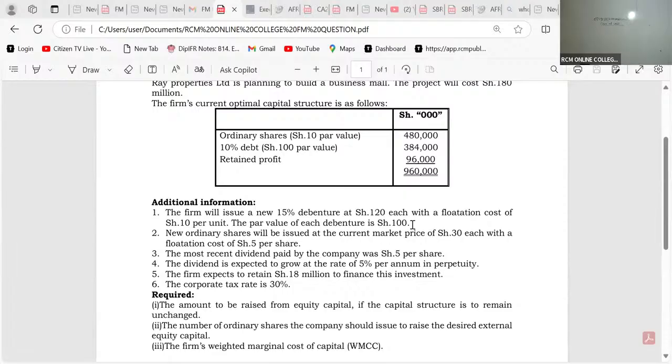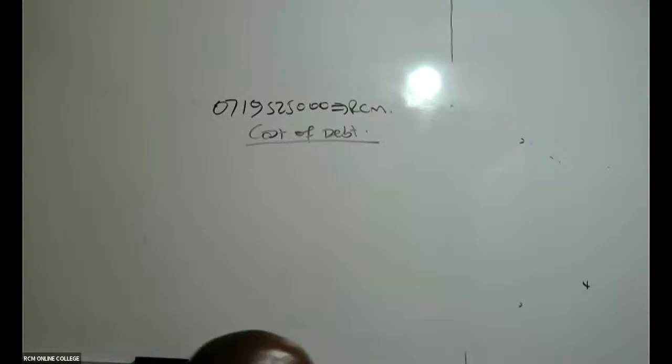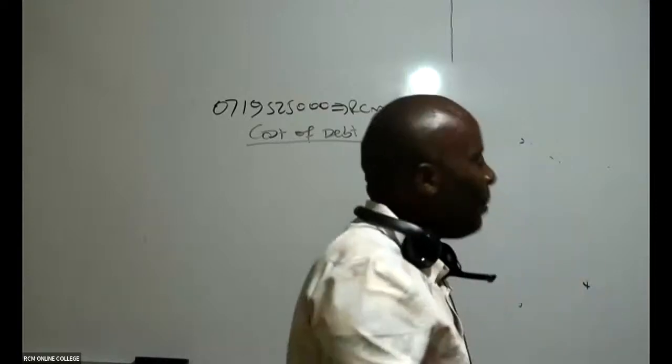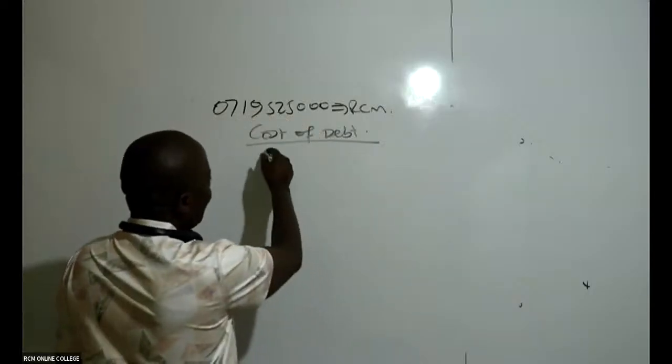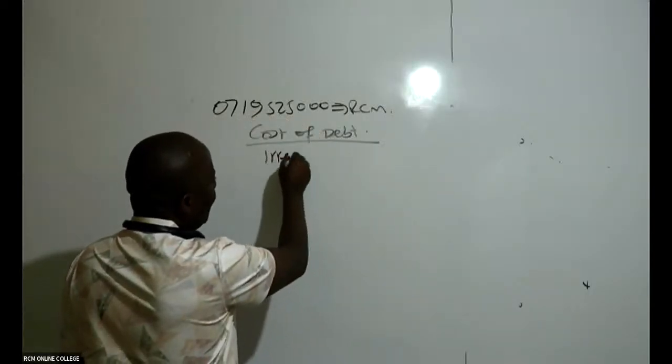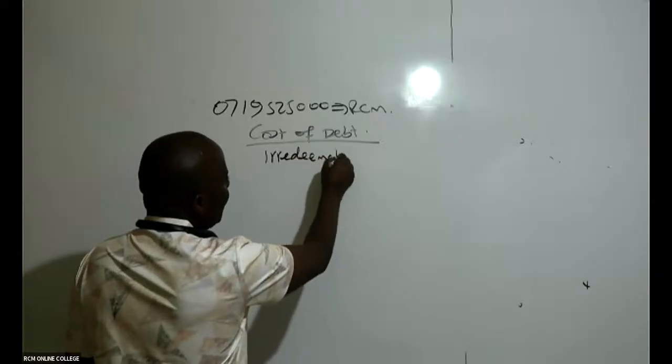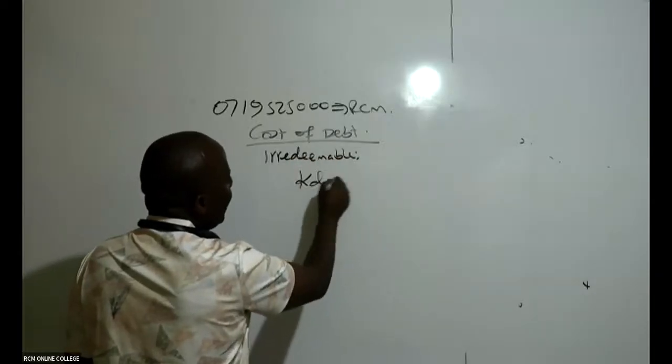If it was a redeemable debt, then I would have seen the period of redemption. I would have seen something like this should be redeemed after say 10 years. So this is irredeemable. And if it is irredeemable, then this is an examiner who is wishing you success, because what I will do is simply come and get my KD. If it is irredeemable, then my KD is very easy.